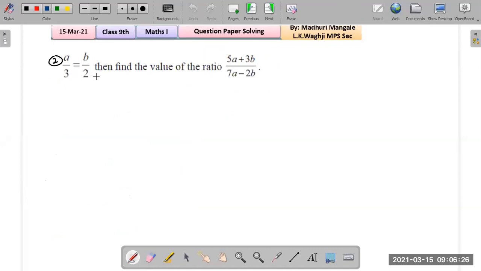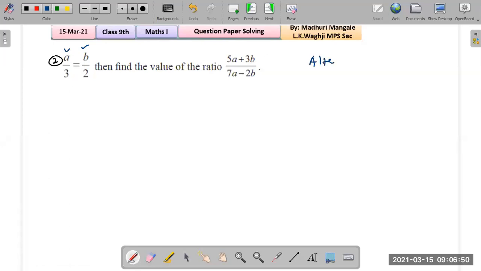Again, this is from the chapter ratio and proportion. How do we begin? Once again, we look at the coefficients, correct? But we know the a and b, they should form a fraction, correct? A is here, b is here. So what should be done first? We will use alternando.